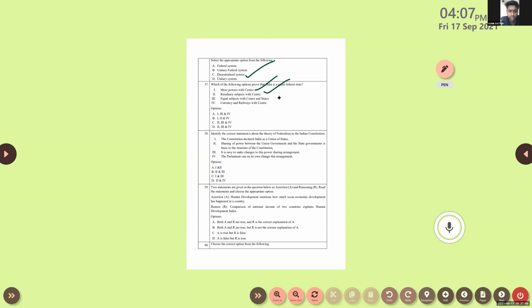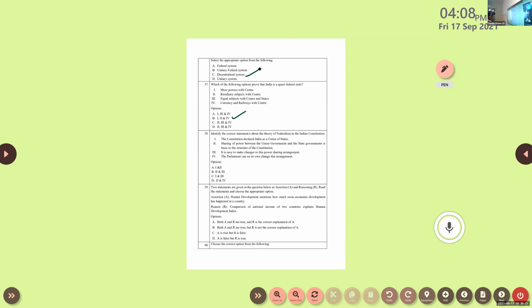Differences are there. All right. Okay. Currency and railways with the center. Yes, sir. Yes. So what is the answer? 1, 2, and 4. So what is the option here? B. Option B. Okay. Option B is the correct answer. Mark it. Option B is the correct answer.